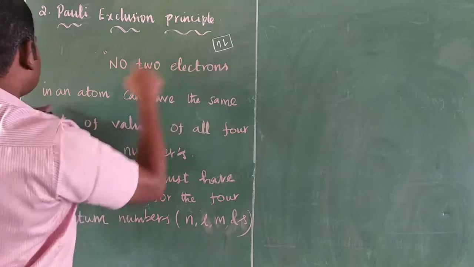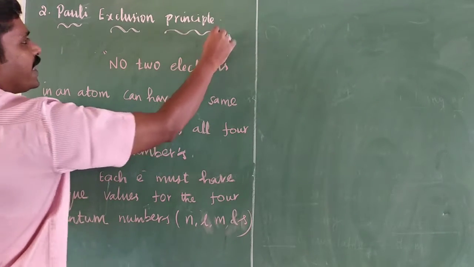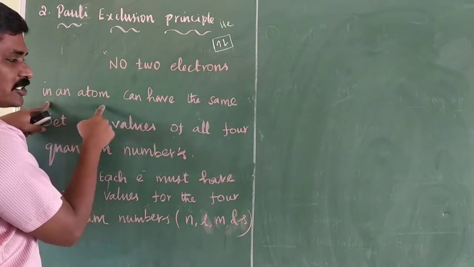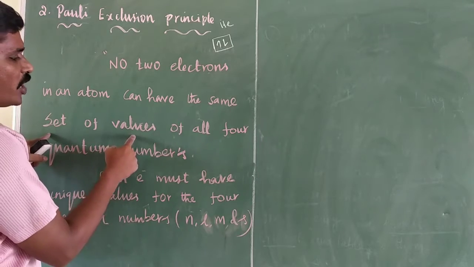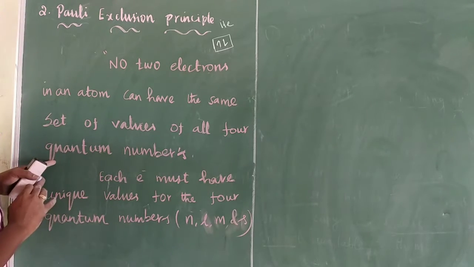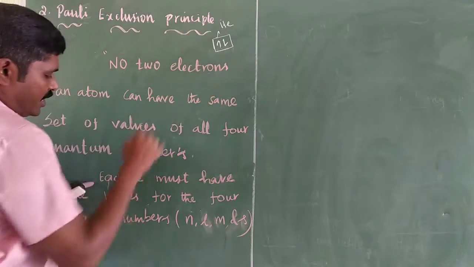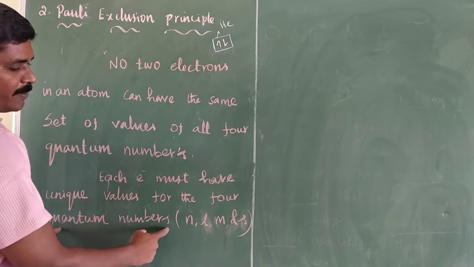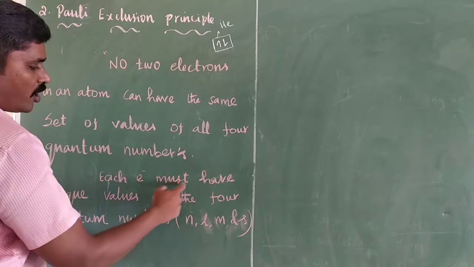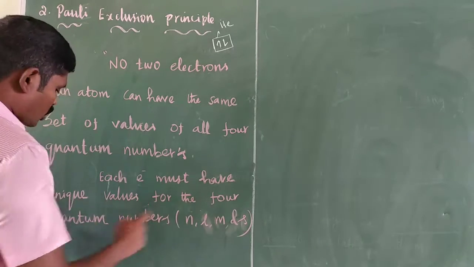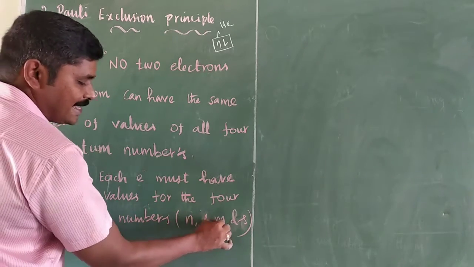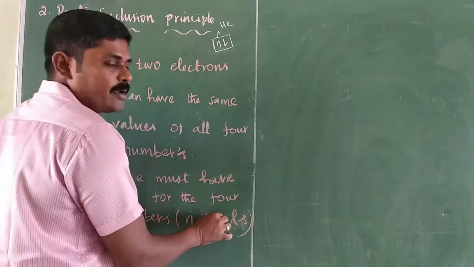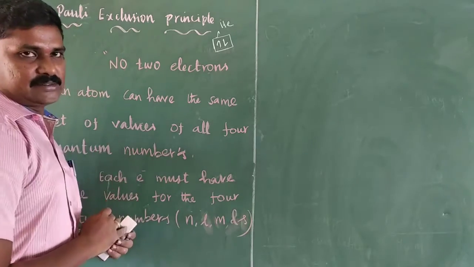No 2 electrons in an atom, for example helium with 2 electrons, can have the same set of values of all 4 quantum numbers. Each electron must have unique values for the 4 quantum numbers n, l, m and s: the principal quantum number, azimuthal quantum number, magnetic quantum number and spin quantum number.